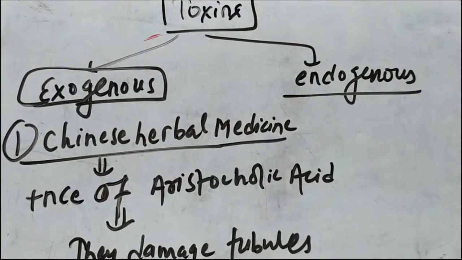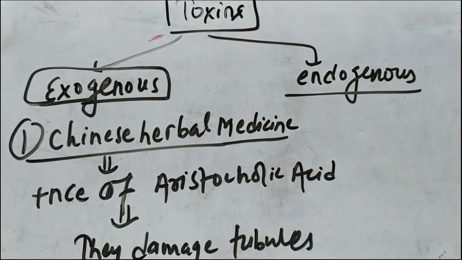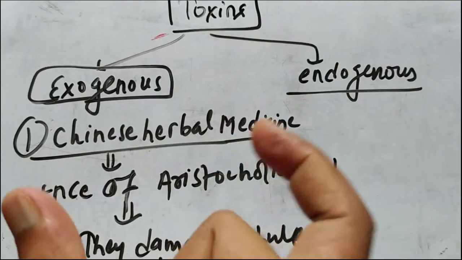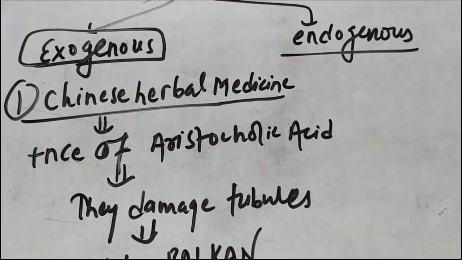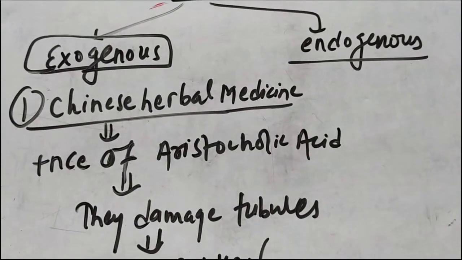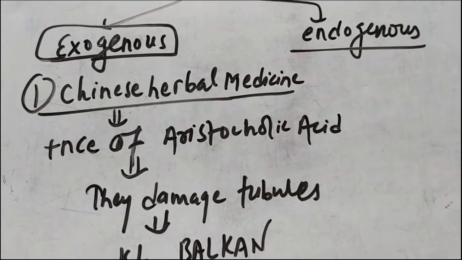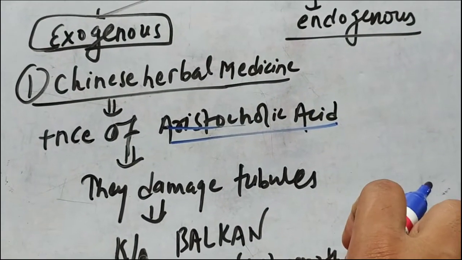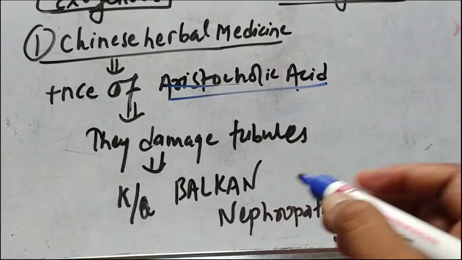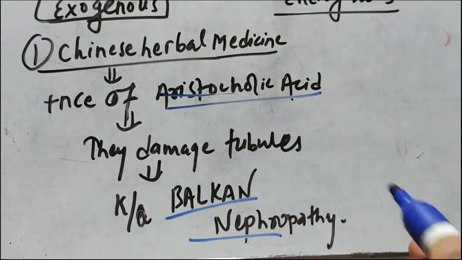Toxins that damage the kidney can be exogenous toxins or endogenous toxins. For exogenous toxins, first we will talk about Chinese herbal medicine. It is used in China and Europe, and there is aristolochic acid in the Chinese herbal medicine, which damages the tubules, and such nephropathy is known as Balkan nephropathy.